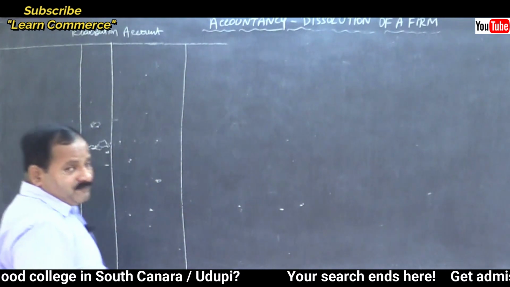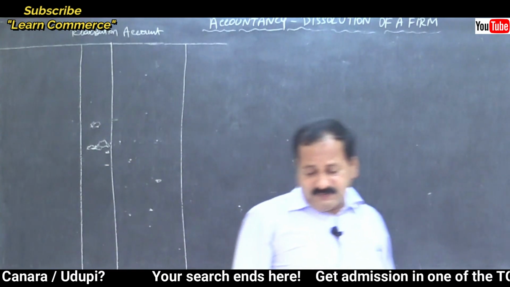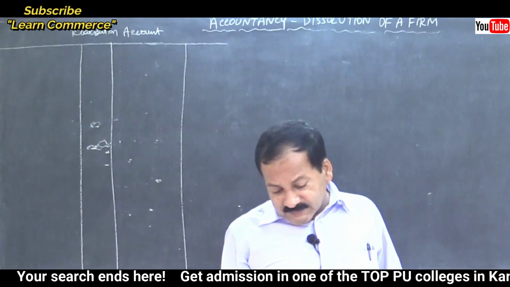Transfer all assets, particulars, JF, amount in rupees, debit, credit written. Yes, let us start.